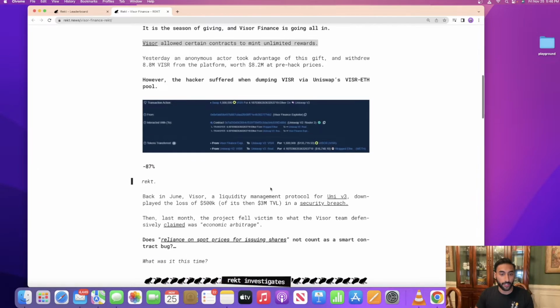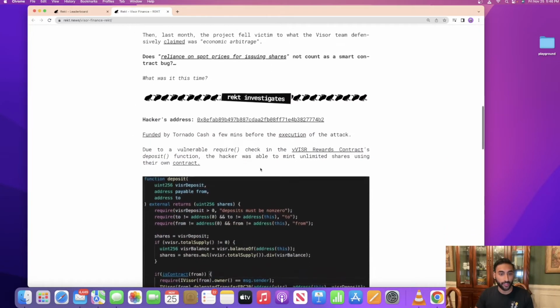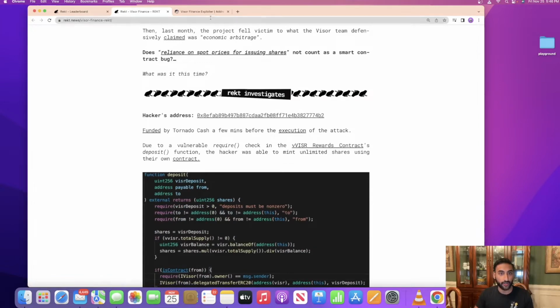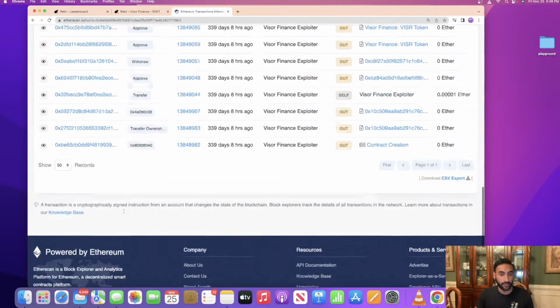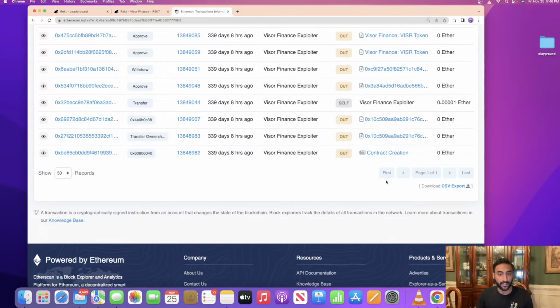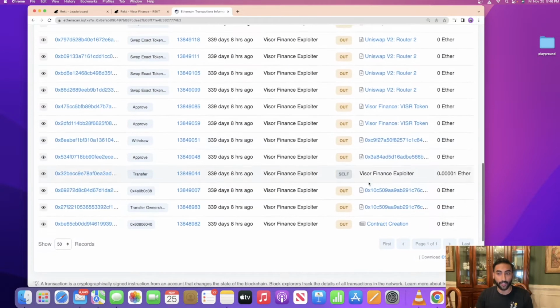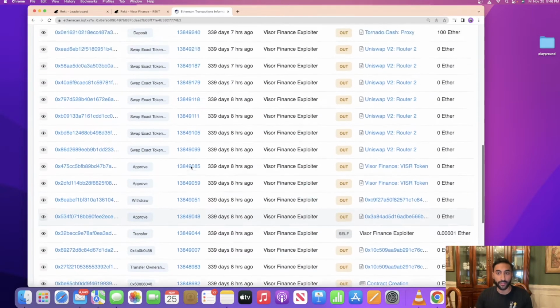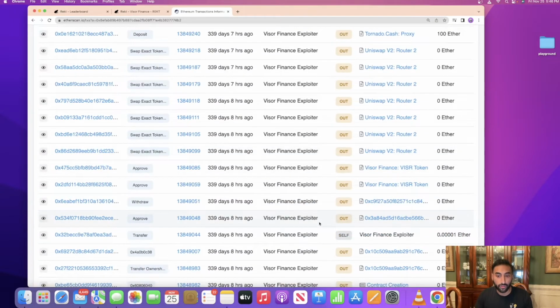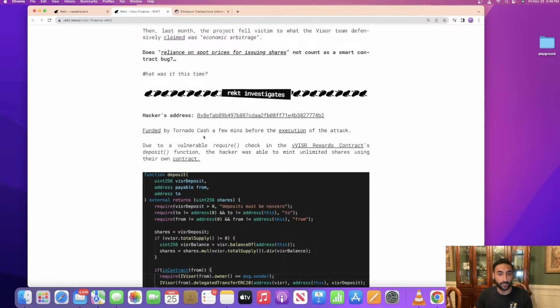It allowed certain contracts to mint unlimited rewards. So this was the hacker's address. Let's look at what they actually did, at all their transactions. It looks like they deployed a contract that was in charge of exploiting the protocol. They approved Uniswap to trade their exploit tokens to ETH so they could cash out, using the swapExactTokensForETH method. And they also interacted with Visor itself to exploit its vulnerability.